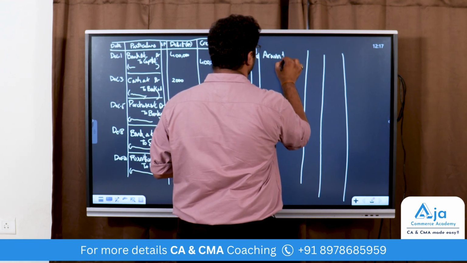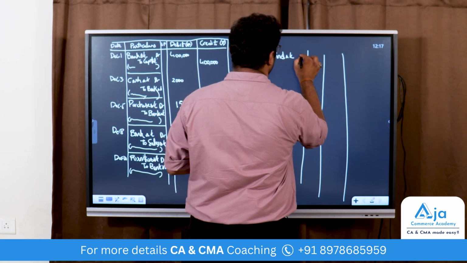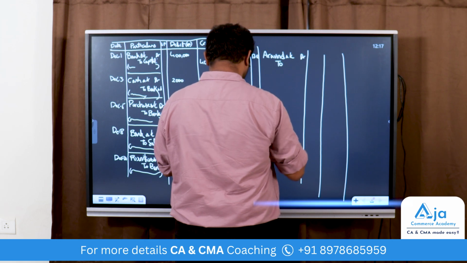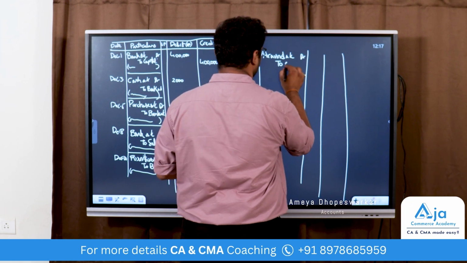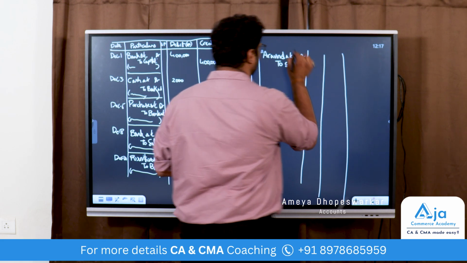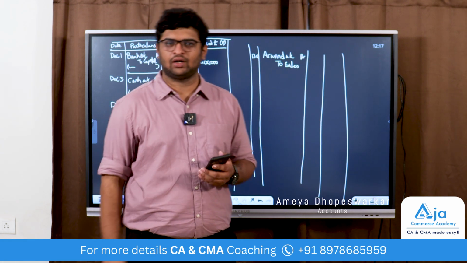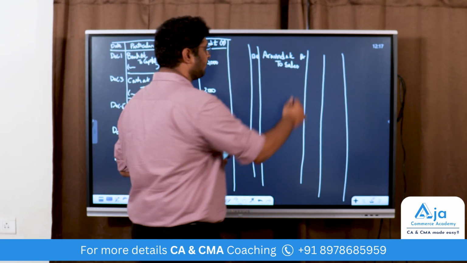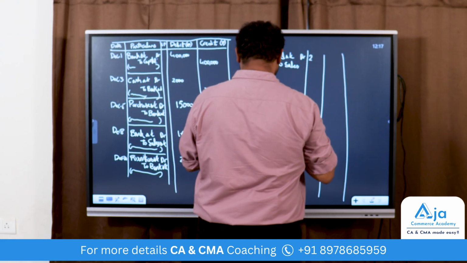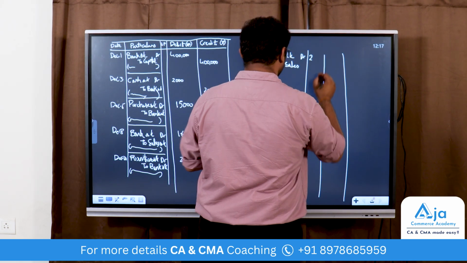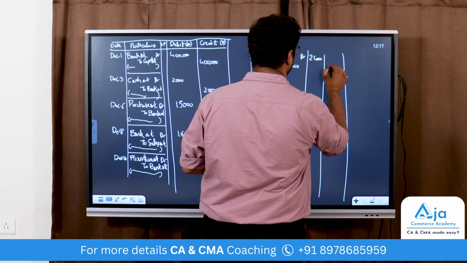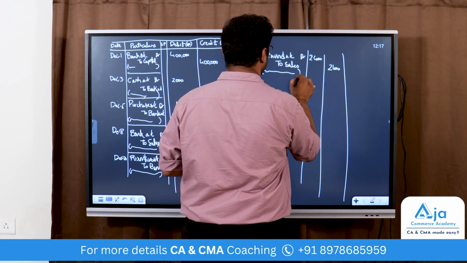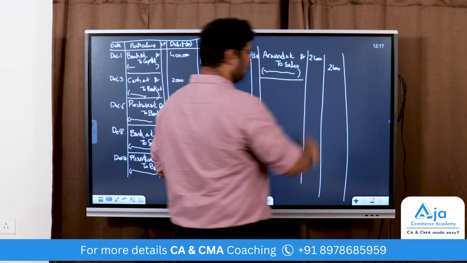Debit the receiver. Debited to Arvind's account. Sales is your income. So income is a nominal account. Nominal account will be credited for 2,400. Write the narration. Being goods sold to Arvind.